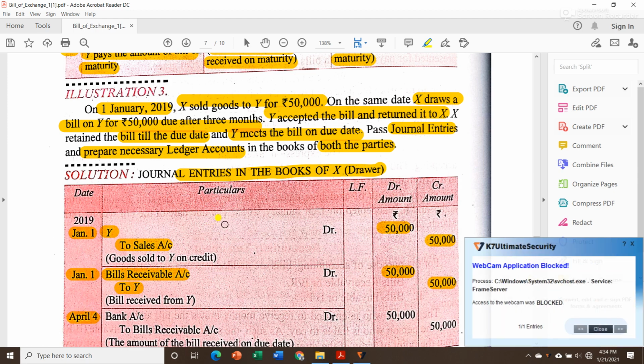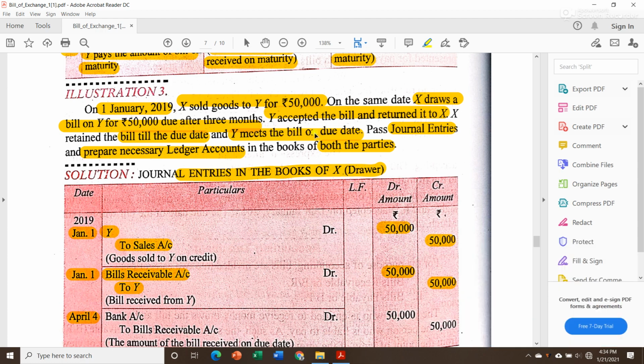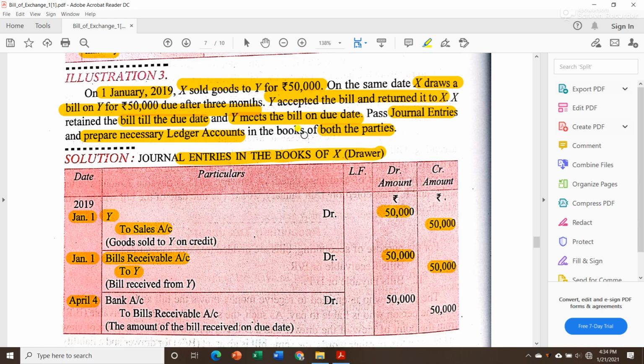So on 4th April, Y meets the bill, that means Y paid the full amount on April 4th. So when Y made the payment, in the book of X, I am the receiver, on April 4th I received 50,000 from Mr. Y for the bill.